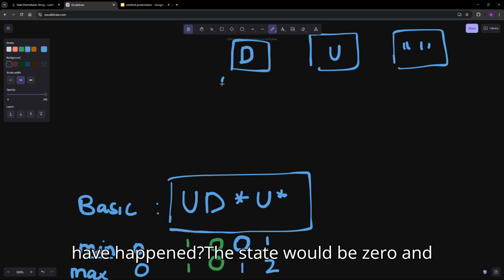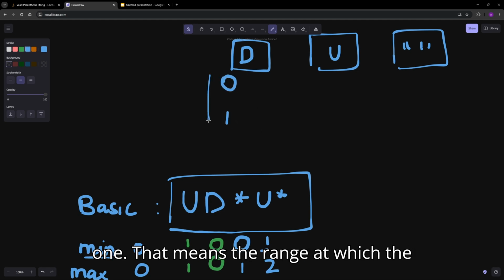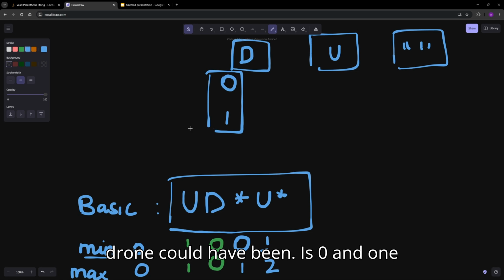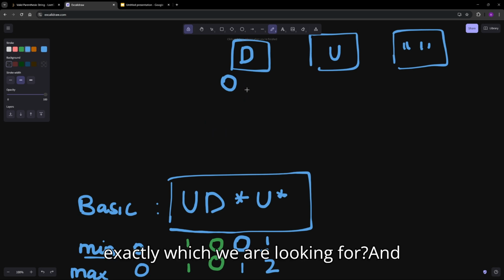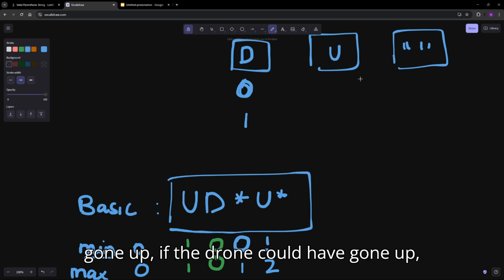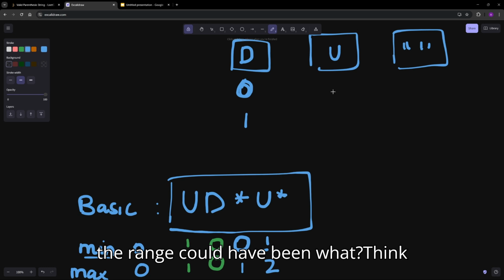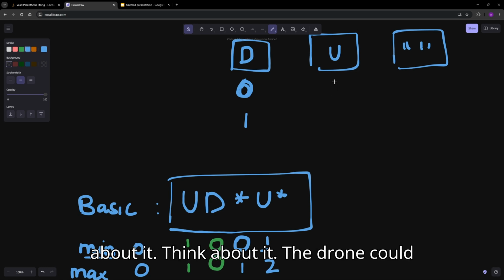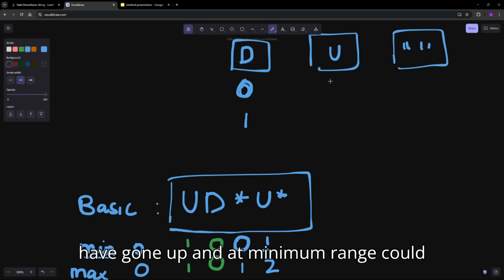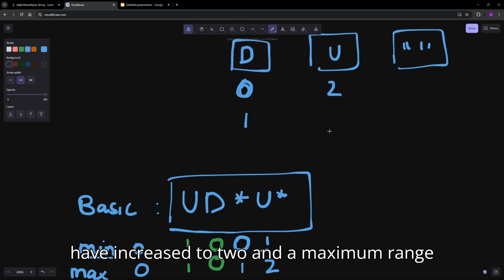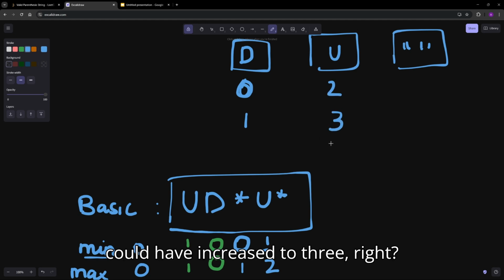The state would be 0 and 1. That means the range at which the drone could have been is 0 and 1, exactly what we were looking for. And if the drone could have gone up, think about it: our minimum range could have increased to 2, and the maximum range could have increased to 3, right?